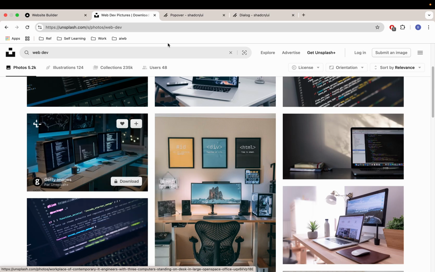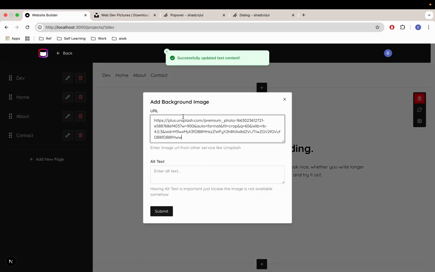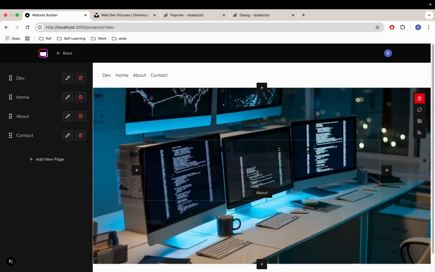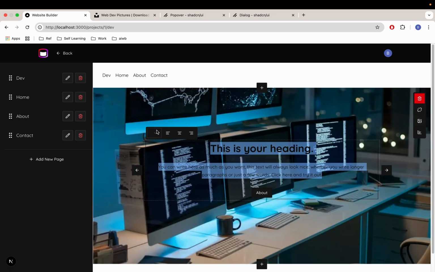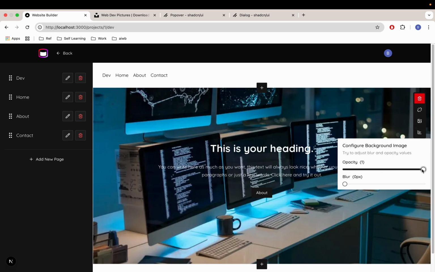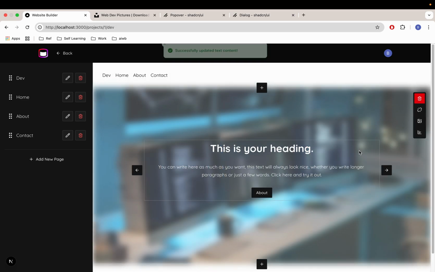So copy image address right here, and then you click this guy and then add the URL and then add the alt text, right? So, oh, nice, right? So you can change the background image, right? Let's change the white color so that it's going to be more visible. If you don't like it, then you can change the opacity, blur, right? So that's what you are going to see in this video.